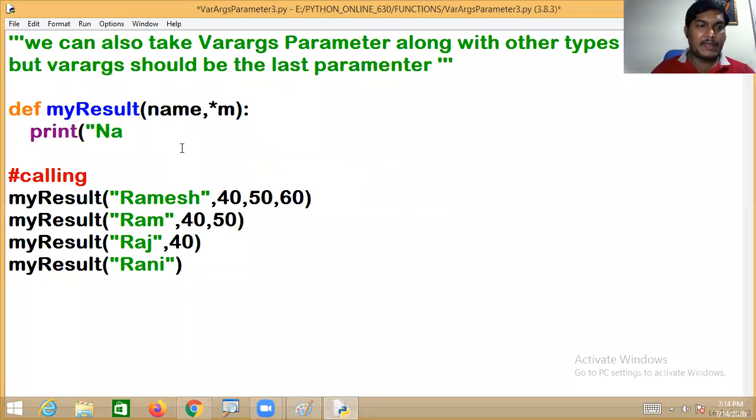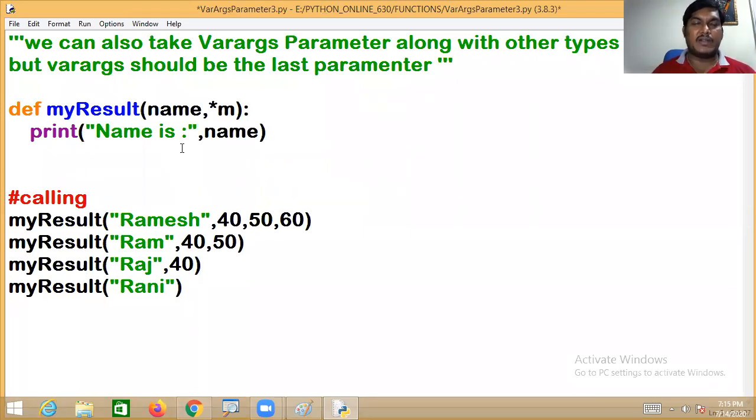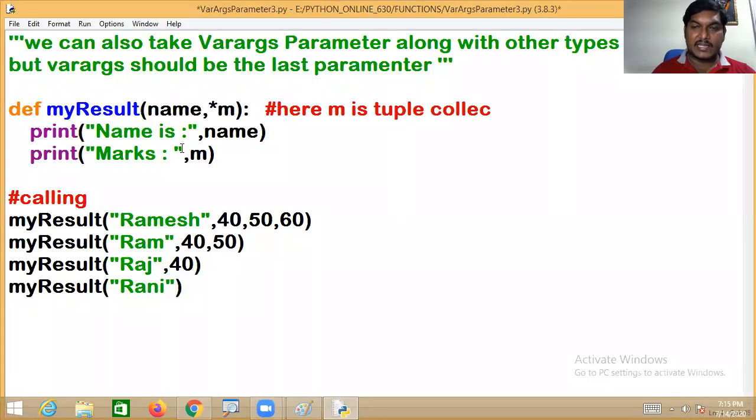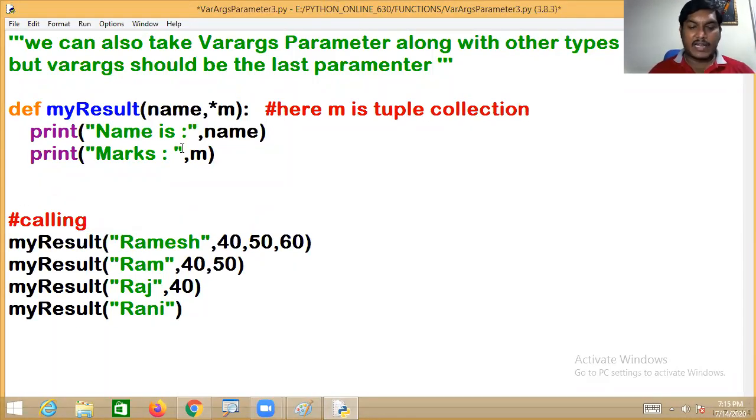Print name, and I don't want to print the marks individually, I want to print M, where M is a tuple collection. Sir, I want to calculate the total.